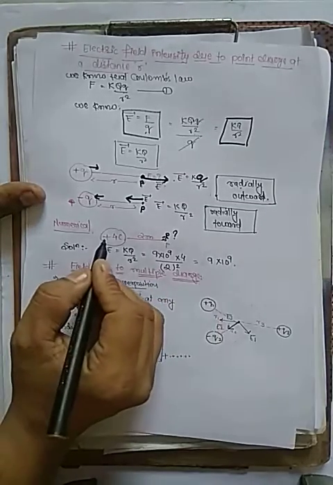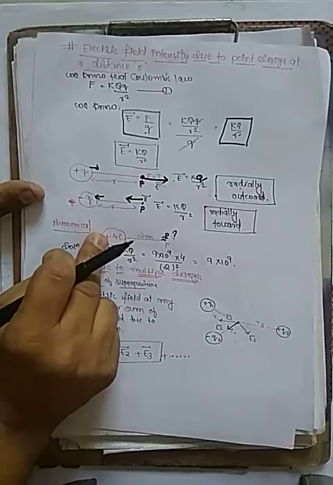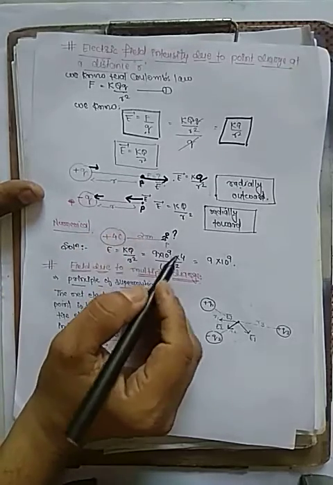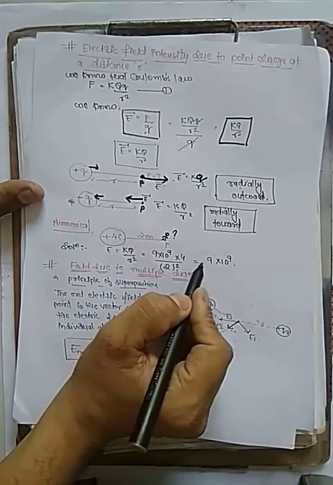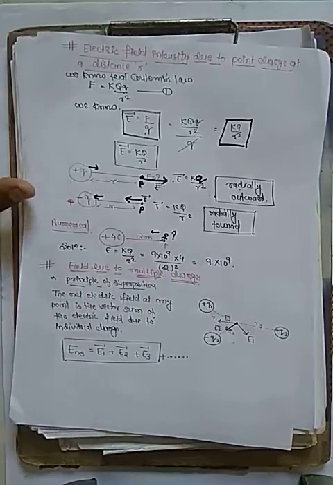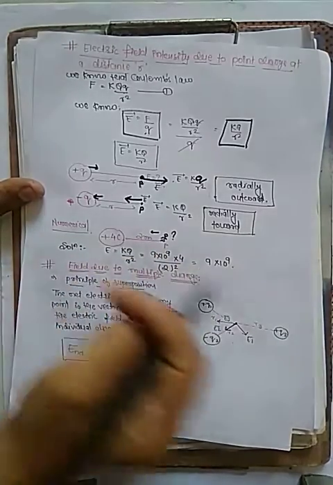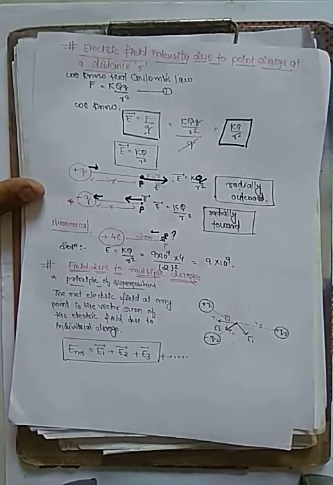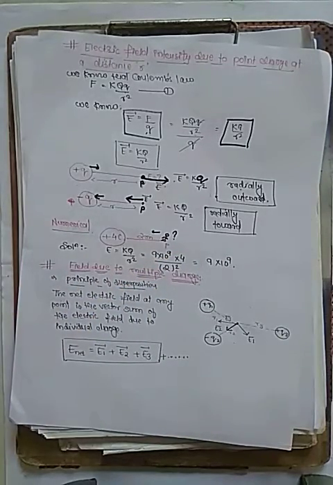Suppose I have a negative charge, so put negative 4 here, and the answer will be negative. This negative shows the direction is inside. So plus or minus indicates the direction, but the value is as it is. The value gives the magnitude and plus or minus gives the direction. So I think students, I have to stop here.